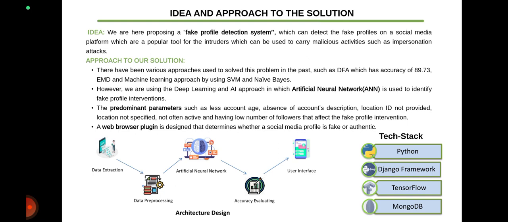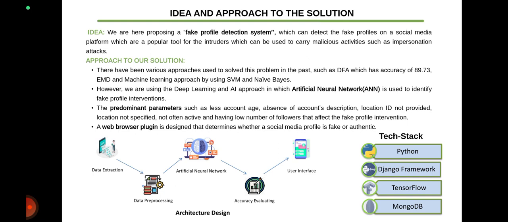So the approach to our solution will be, in various approaches, this problem is being solved by DFA, which has an accuracy of 89.73%, EMD, which is only useful for discrete datasets but not for continuous datasets, and machine learning approach, which is solved in two ways, that is SVM and Naive Bayes. In support vector machine, the accuracy was nearly about 94%, but it has an error rate of 0.126, and in Naive Bayes the accuracy was about 96%, but it also has an error rate of 0.093.